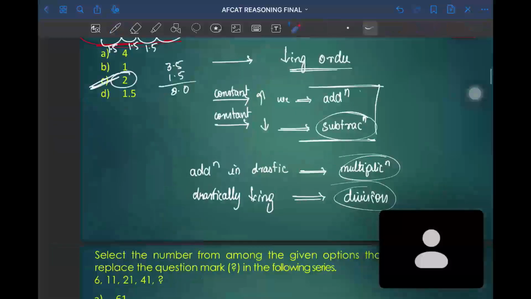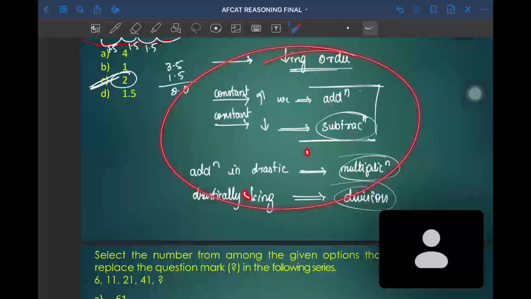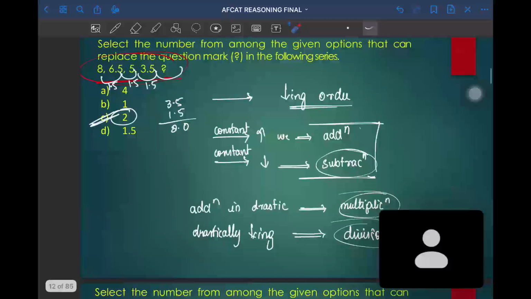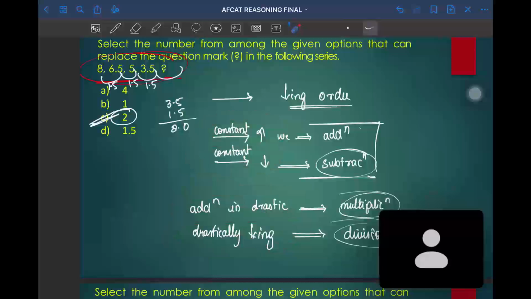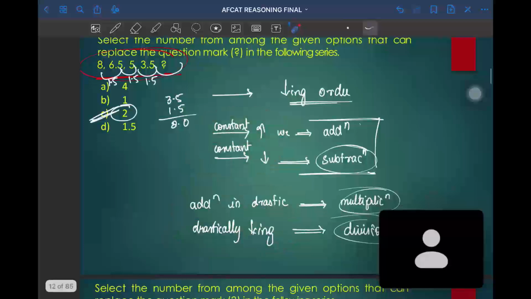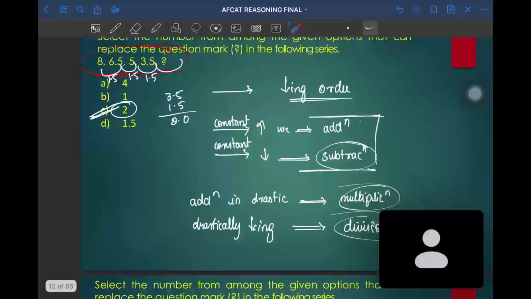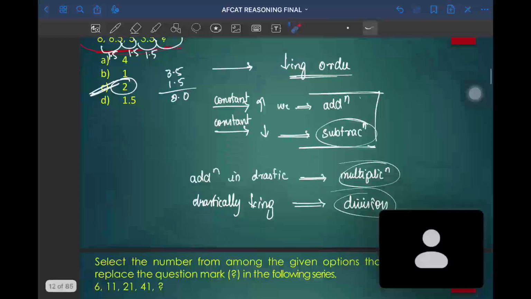As I have told, in this kind of question you just need to find whether the series is increasing in a constant way, decreasing in a constant way, or increasing or decreasing drastically. Based on that, you can conclude whether it is an addition series, subtraction series, multiplication series, or division series. Okay.